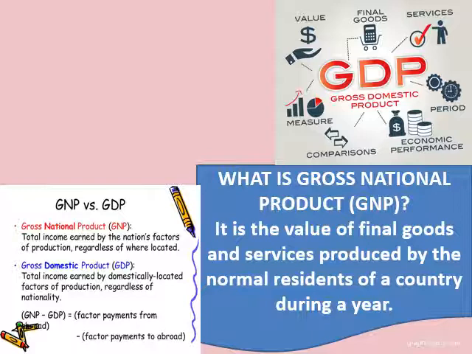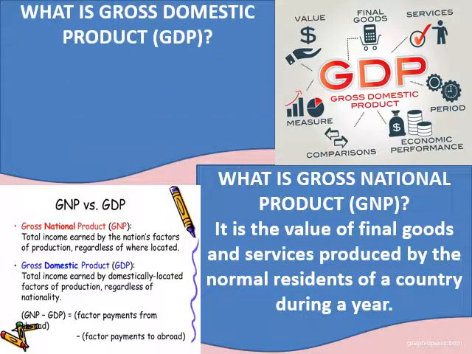Okay, so those final goods and services, the value of such goods and services which is produced in a year in the domestic territory of a country. Domestic territory would mean within the country. Okay, so whatever value of these goods and services is within the country in a particular year, that will be gross domestic product.